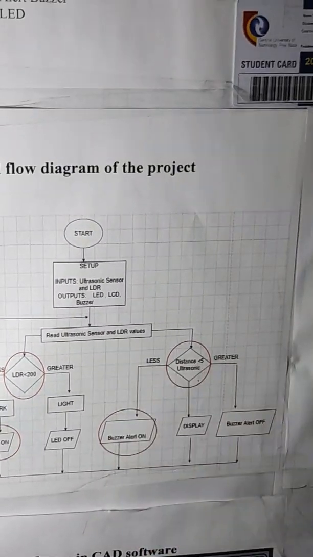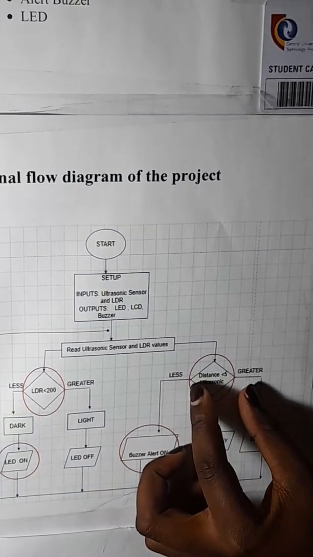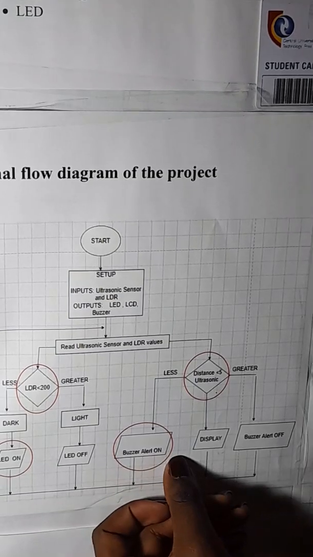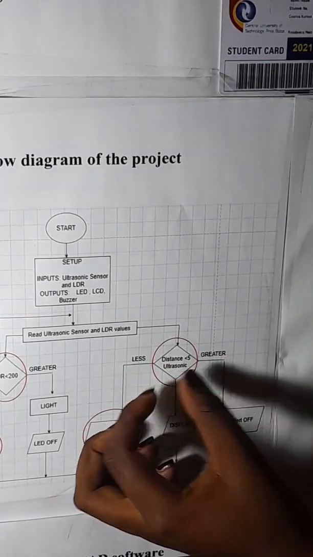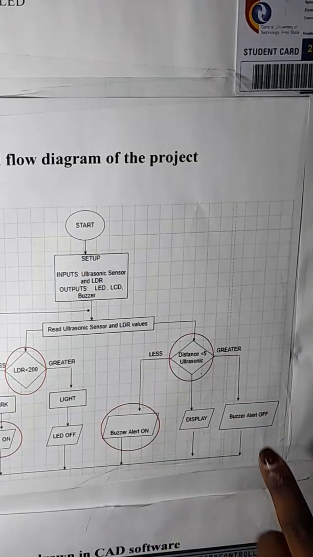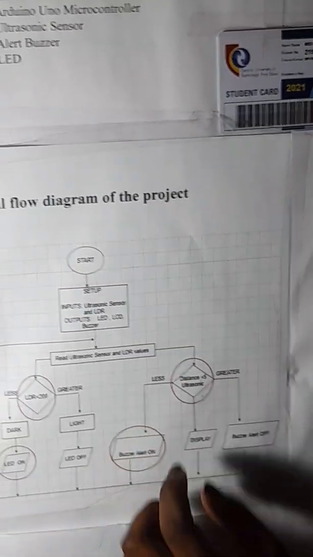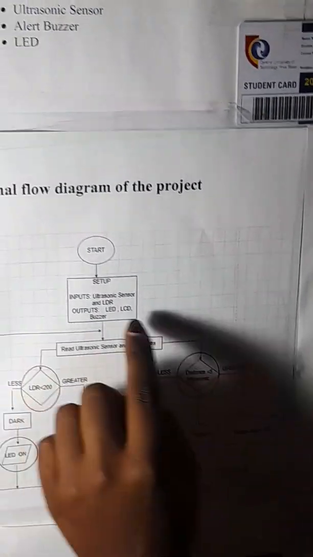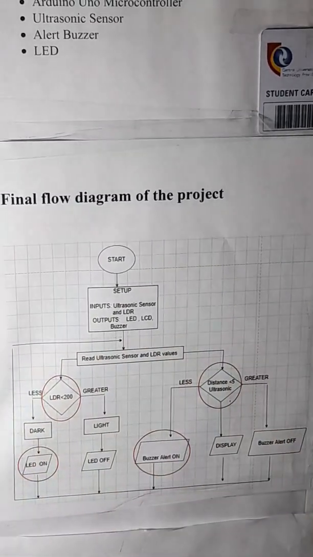Coming here, when the ultrasonic sensor senses the distance of an intruder less than 5, then the buzzer alert will be on. When it senses a distance greater than 5, the buzzer alert will be off. The distance will be displayed on my LCD, and this is a loop, meaning it will repeat over and over.